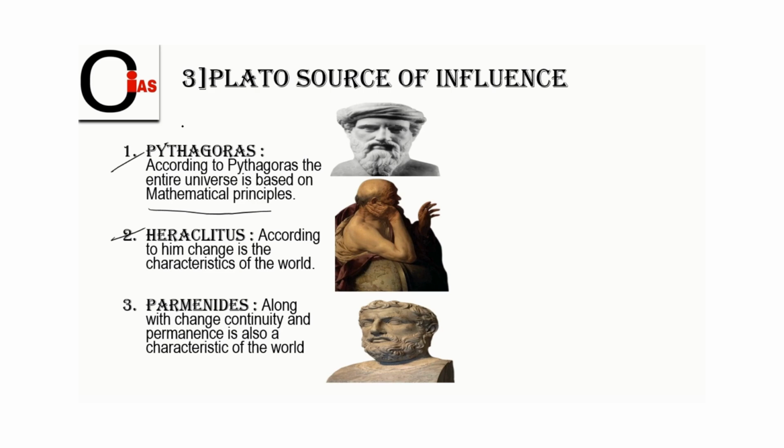According to him, change is the characteristic of the world. So whatever is there today will change tomorrow. Why? Because change should go on continuing. For example, if you see the sun today, there is a reaction and change will take place. And the third one we see here is permanence. Along with change, continuity and permanence are also characteristics of the world.